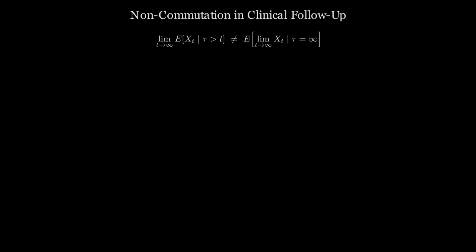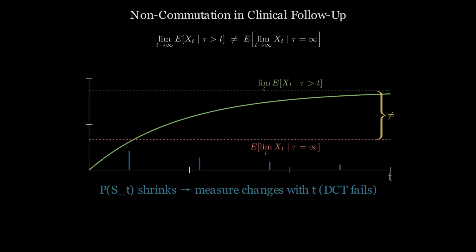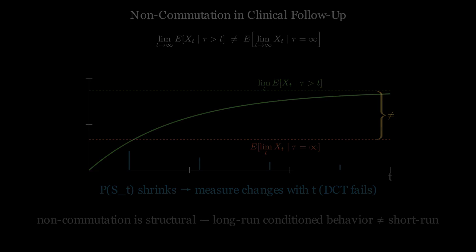Observing the long-run clinical outcome after conditioning on survival gives a different result than conditioning on survival after observing the long-run outcome. This is not a coincidence. The conditioning event itself changes as time advances. At each time point, you are conditioning on a different surviving patient subpopulation. Behavior over long follow-up cannot be read from short-term survivor statistics. These two operations genuinely do not commute in clinical populations.